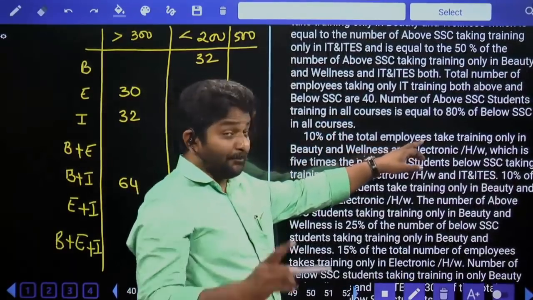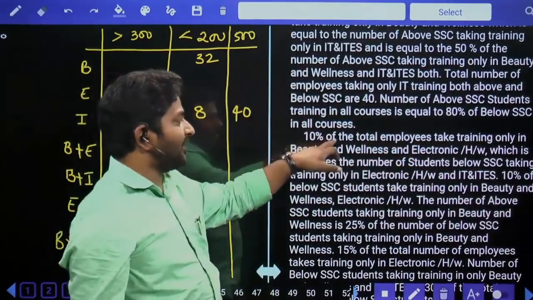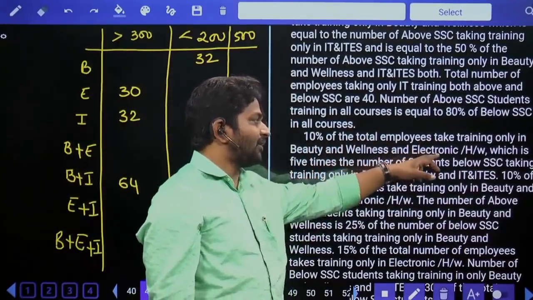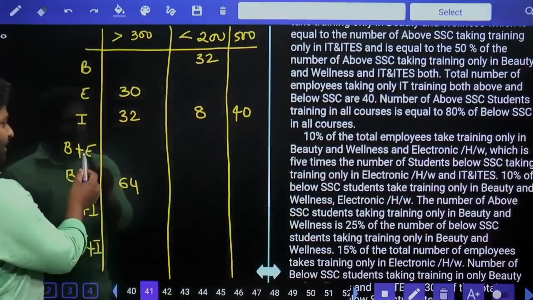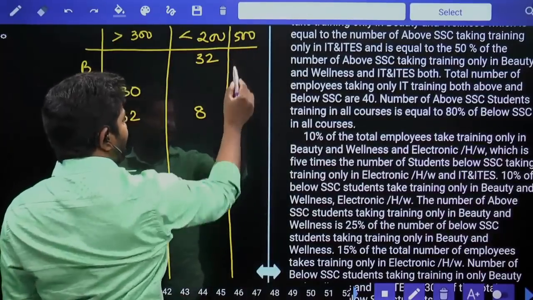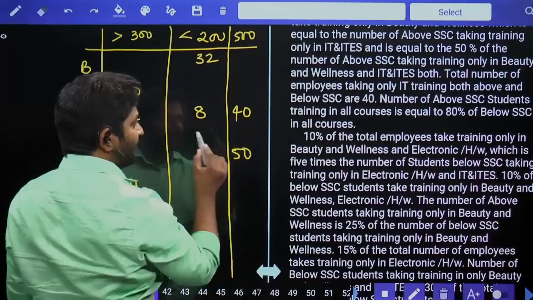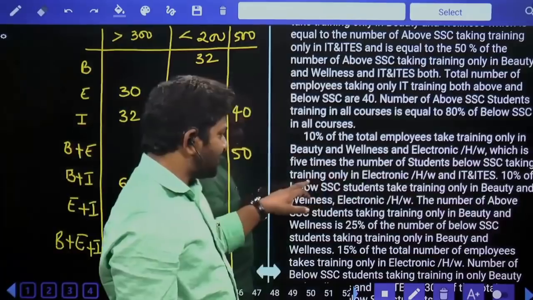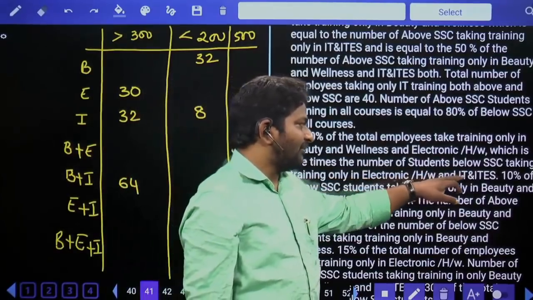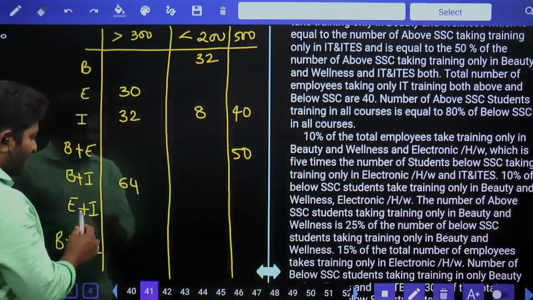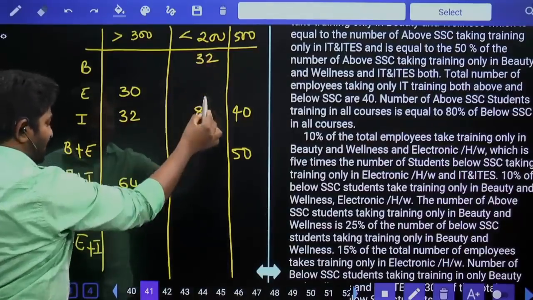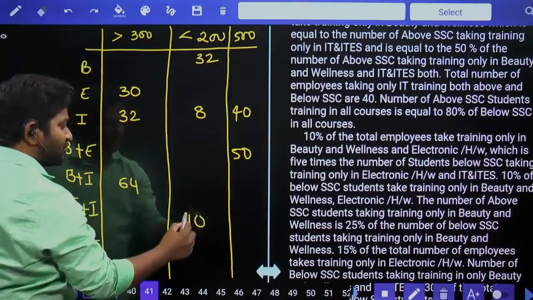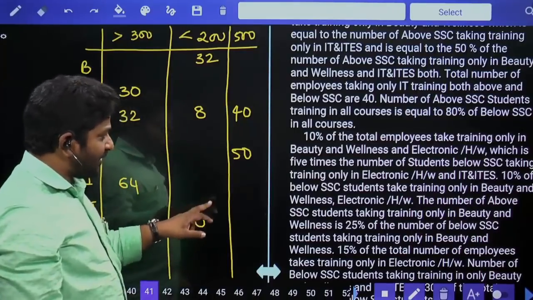10% of total employees are 500. 10% is 50. Training only in beauty wellness and electronic hardware. Beauty wellness and electronic hardware, 10% of 500, which is equal to 50, which is 5 times the number of students below SSC taking training only in electronic hardware and IT IES. Electronic hardware and IT IES below SSC. With respect to this number, 50 is 5 times, then it has to be 10 only. If it is 10, 5 times is going to be 50.